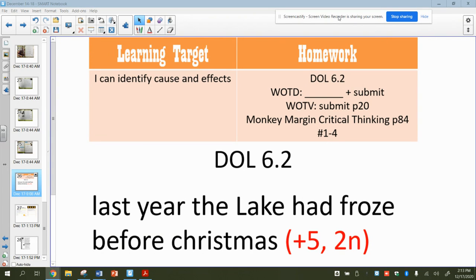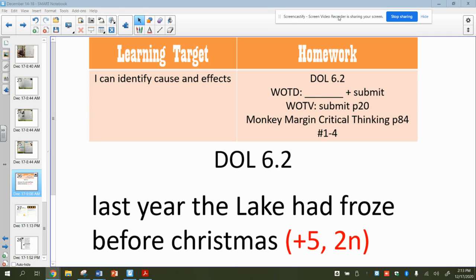Learning target today is I can identify cause and effects. Your homework today is to do DOL 6.2 below. You're going to write down the word of the day. That's on, I think, the third slide here, and then you're going to submit your answers. Remember, if you do get perfect, they will go in as some extra credit points each week.